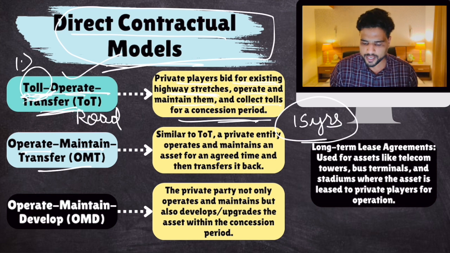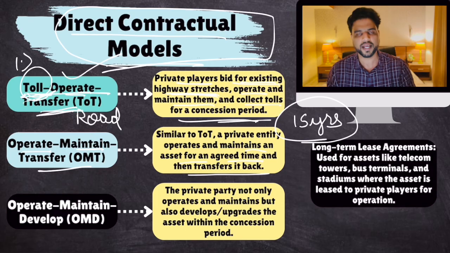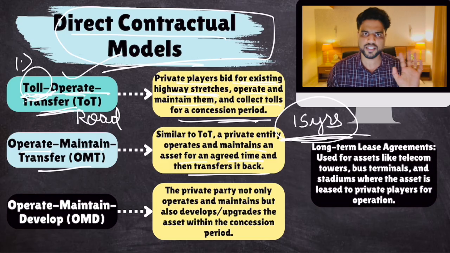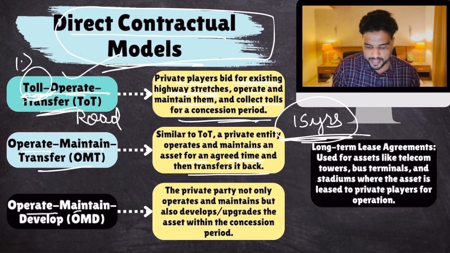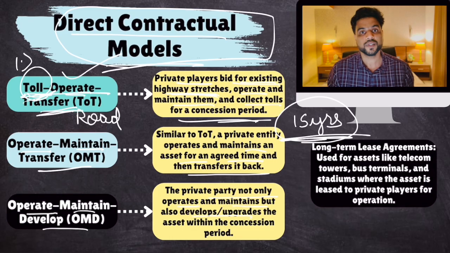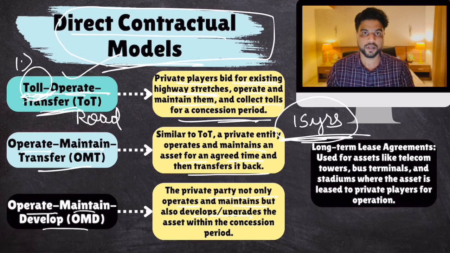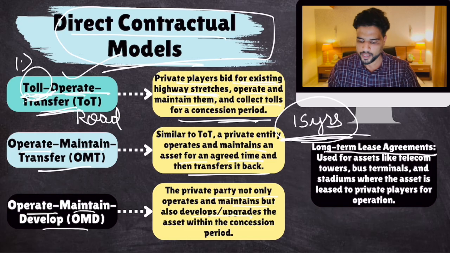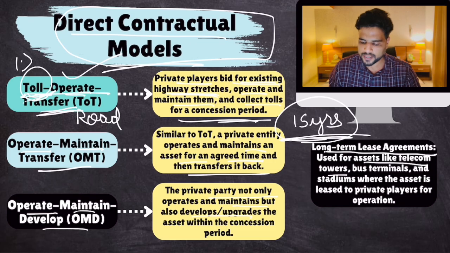Similar to TOT, a private entity operates and maintains an asset for an agreed time and then transfers it back. And then they can charge fees for this time period, 15 years, from customers. They can charge fees and earn money out of it. Then operate, maintain, develop. The private party not only operates and maintains, but also upgrades. So there is an airport which is in bad shape. The private player will operate that airport, update it, renovate it, upgrade it also, and then transfer it back after 15-20 years.